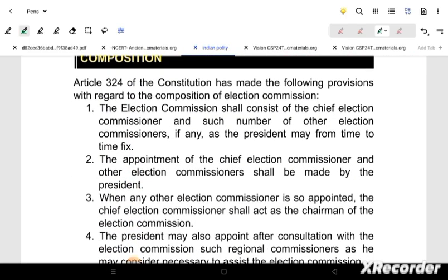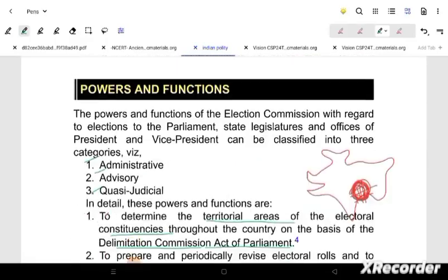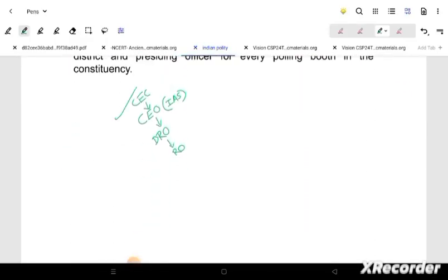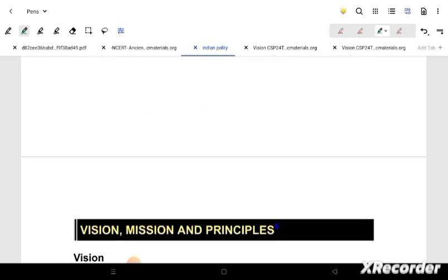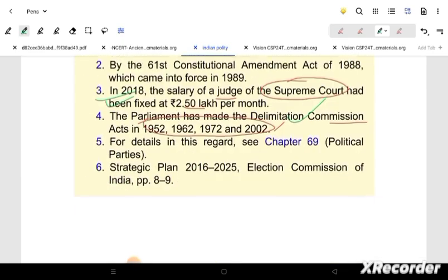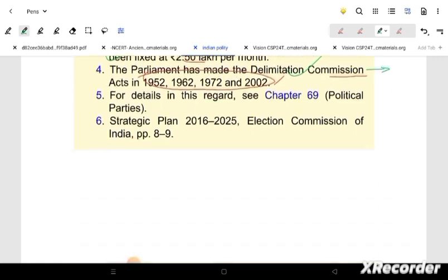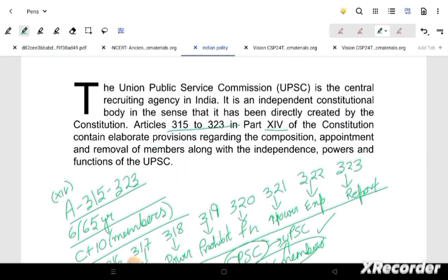Now when I am talking about the revision thing, we will see only short things. Like here you can see the CEC, CEO, DRO, RO. This is the hierarchy that has been given, right? Previously also we have talked about the Supreme Court where judge salary is 2.50 lakhs per month, and the Delimitation Commission 4 times. This has to be read, right?